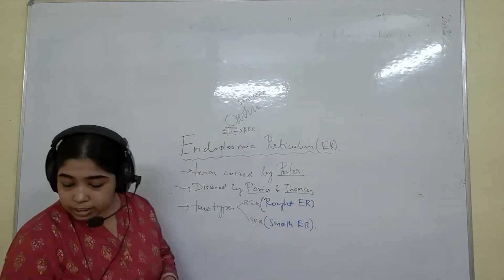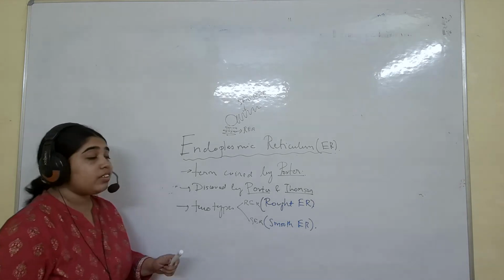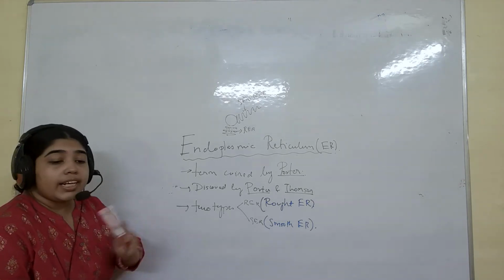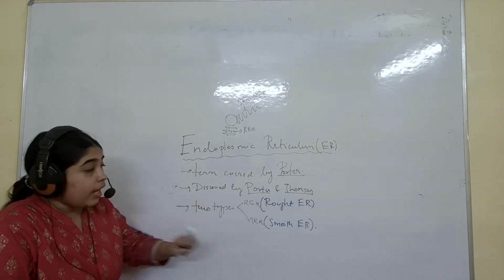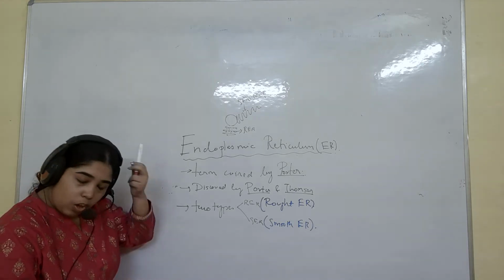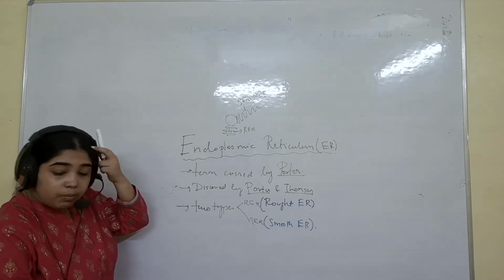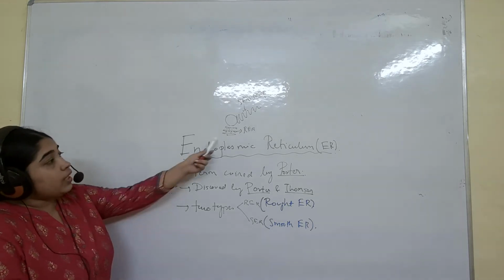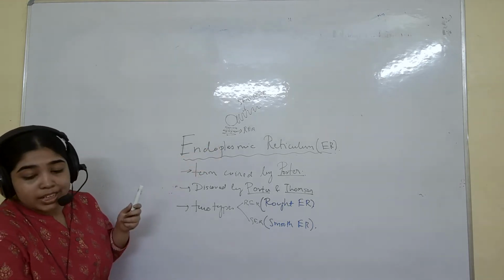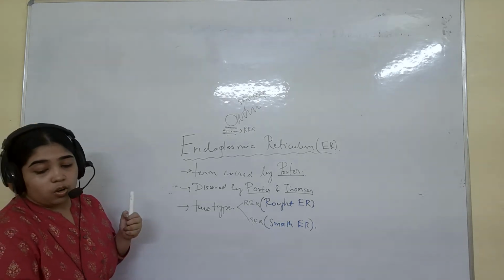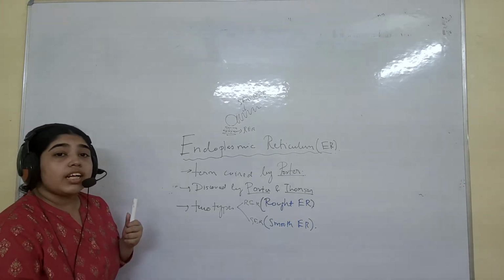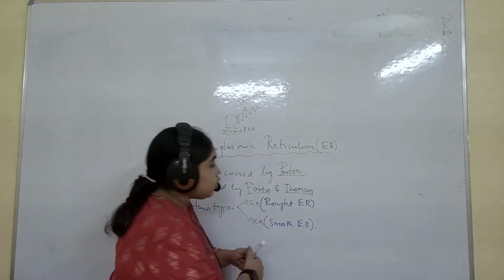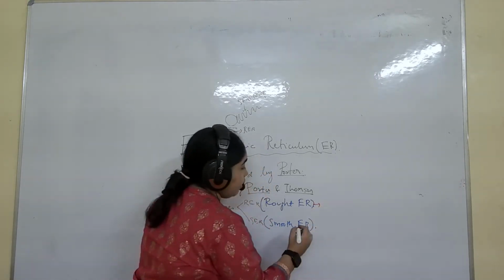Understand why rough and why smooth? We are calling this smooth endoplasmic reticulum because here you will not get any protein. There is no protein attached here, so it is called smooth. And why rough here? Because here protein is manufacturing. Proteins are attached to this. That is why they are called protein manufacturing ribosomes.